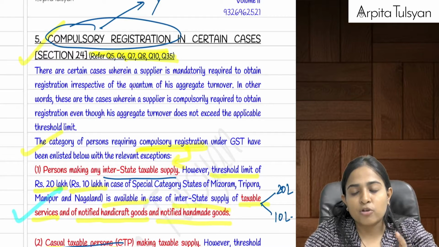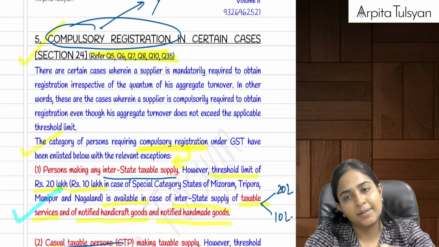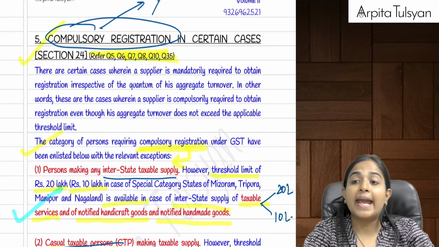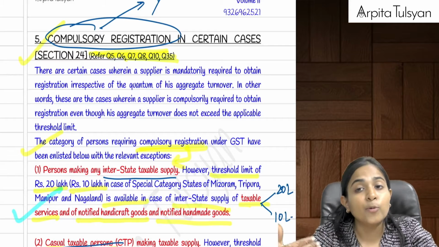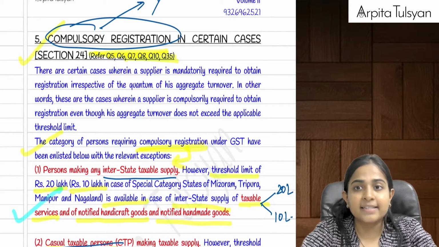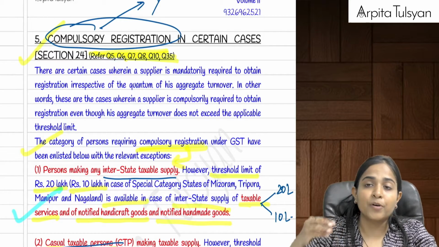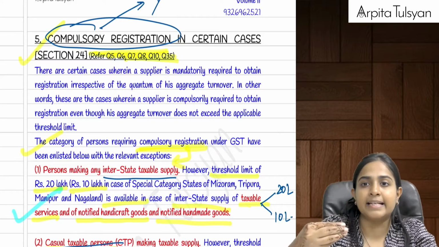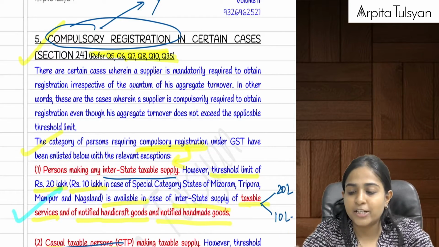Next one, important amendment: e-commerce operator. Any e-commerce operator who is required to collect TCS has to get himself compulsorily registered. Any person providing goods or services through an e-commerce operator: compulsory registration was there, but an exception was provided to the persons who were providing services only through the e-commerce operator to the customer. To them, the threshold limit was applicable.